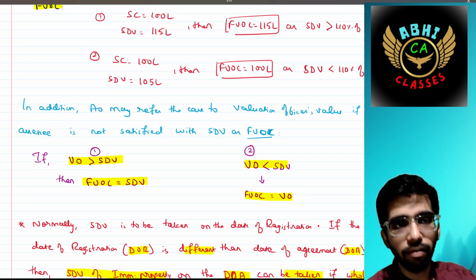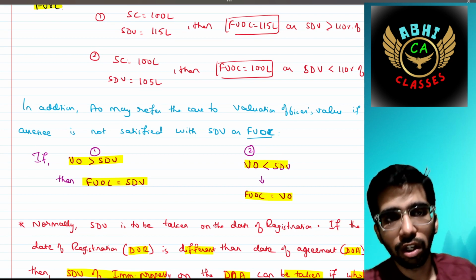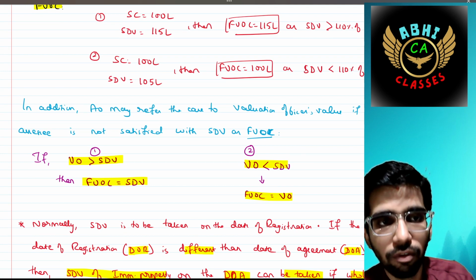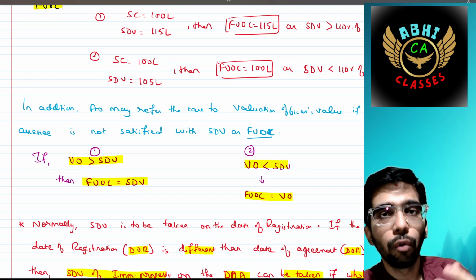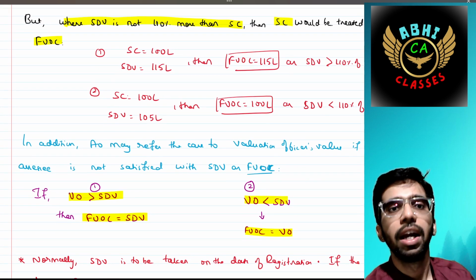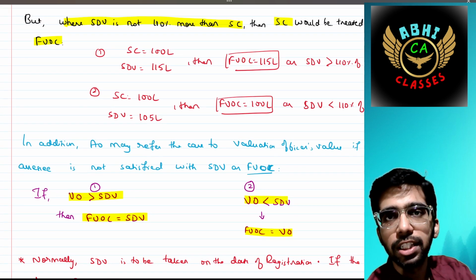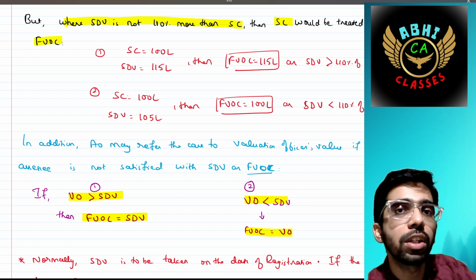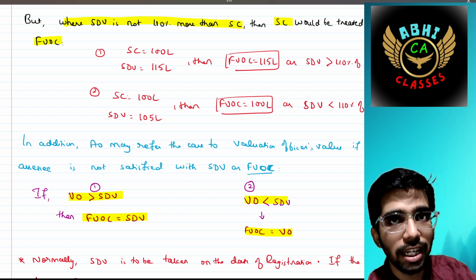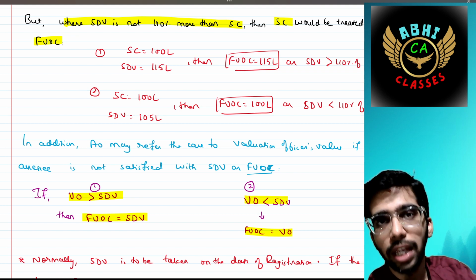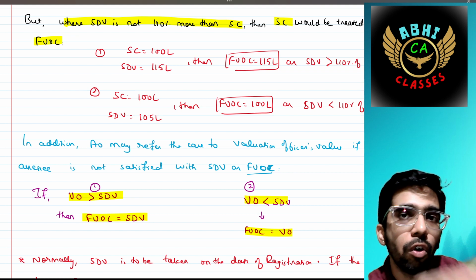Okay. In addition, the AO, that is the assessing officer, may transfer this case to a valuation officer if the assessee is not satisfied with the SDV. If in the first case the FEOC is taken as SDV, right, because it is more than 110% of the sale consideration, and the assessee is not satisfied with that, he can approach the AO.